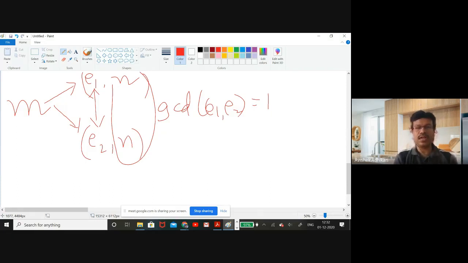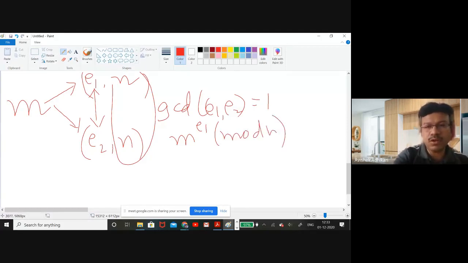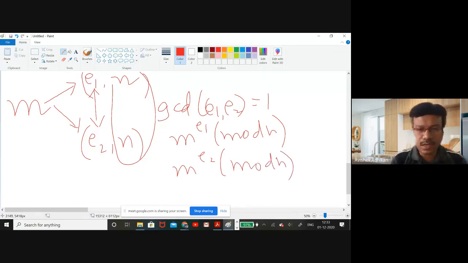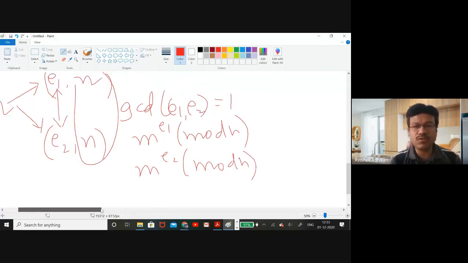With respect to that, let us try to see how some attacker may get this. The attacker has the value m to the power e1 modulo n. He also has m to the power e2 modulo n. The attacker also knows that GCD of e1 and e2 equals 1.